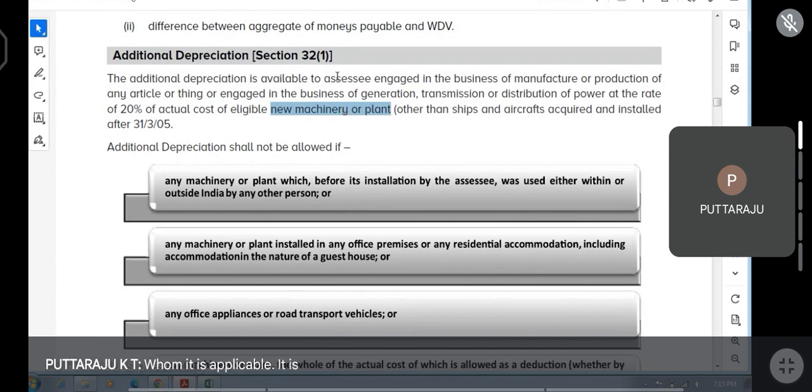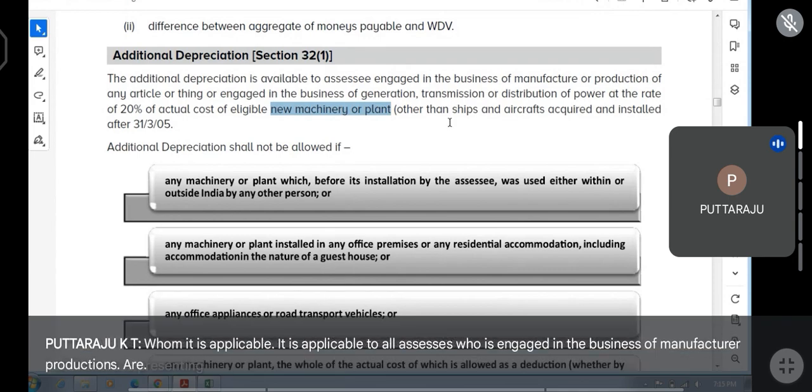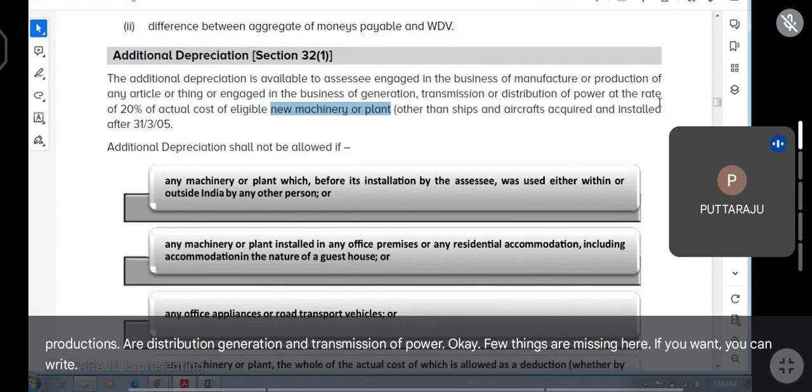Whom is it applicable to? It is applicable to all associates engaged in the business of manufacture or production, or generation, distribution and transmission of power. Okay. A few things are missing here. If you want, you can write that publishing is also printing. Printing business is also eligible. Hence, they are not given.